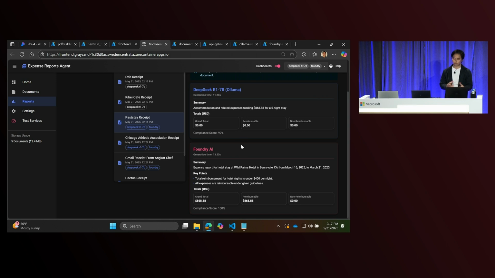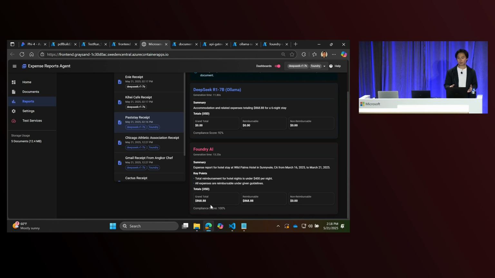You can see here the differences in the responses, compare them, see the amount of time that they took to generate, as well as the level of accuracy, right? DeepSeek R1 7B actually wasn't very accurate for this response. It returned a grand total of 0, which obviously we spent around $900, so I'd like to reimburse that, right? But the 5.4 model was able to get this back pretty accurately. It took a little bit longer to run, but it had a much better response for that inferencing.